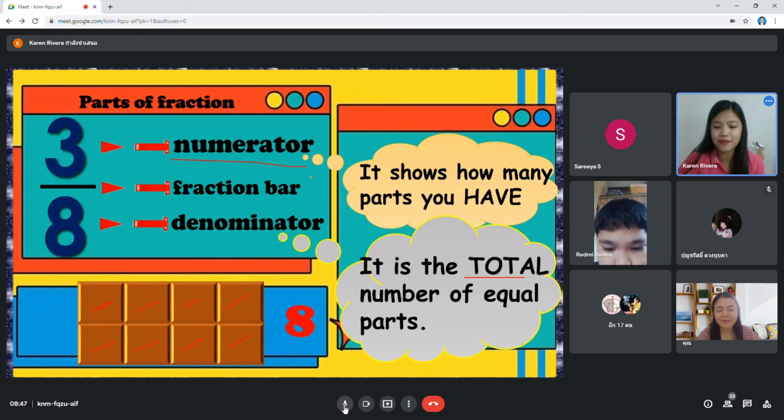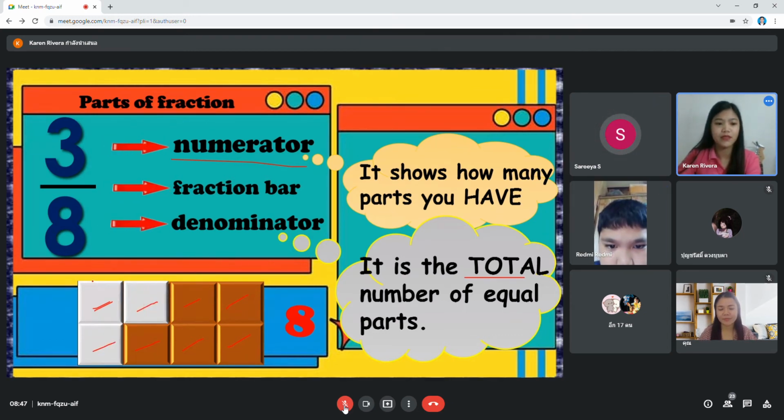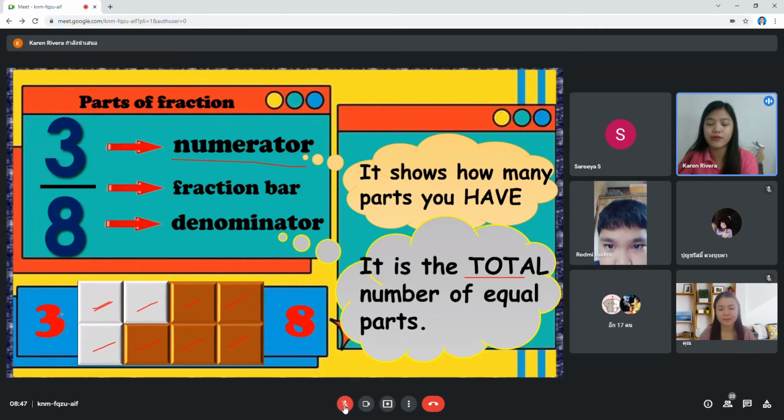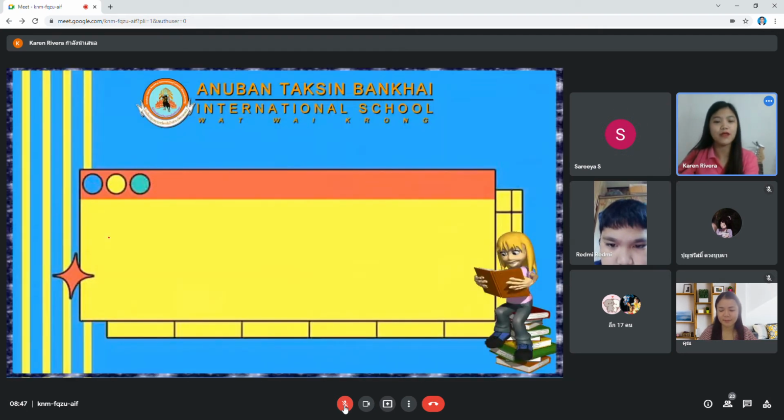So what is it? Is it 3 or 8? 3. So we will color 3 parts. 1, 2, 3. That is our numerator. Okay, we are done